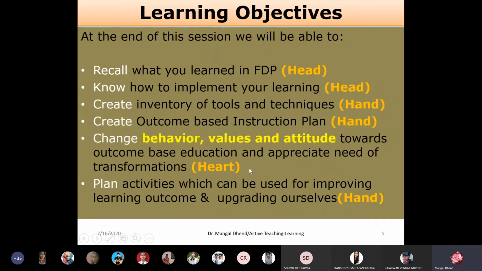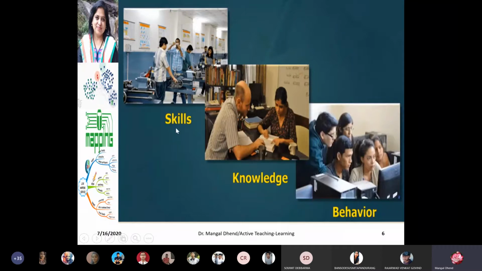In the last lecture, one student, I don't know his name because I can't identify him right now, was asking two questions. I am very thankful to him because he made the session interactive and did not keep his doubt with him, but asked. That is what is important, that you involve every organ, at least head, hand and heart, in the class. So make your teaching and learning sessions very active. Myself, I will try. Yourself also, you will try. So skills we have to focus on, knowledge we have to focus on, and behavior we have to focus on.